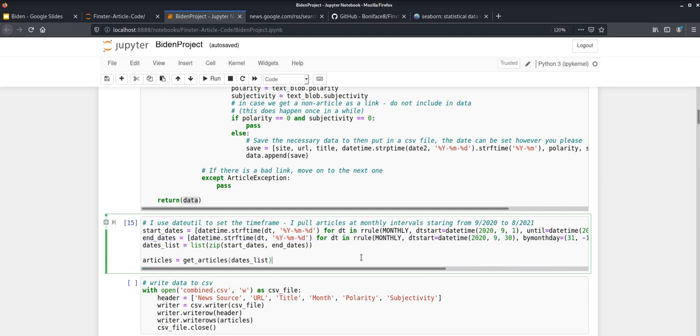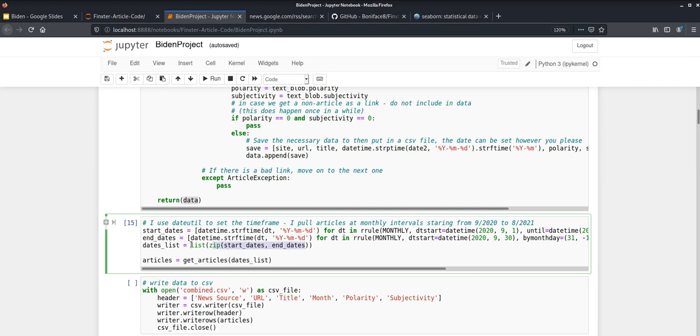So now that we have our list of start and end dates, we now need to pair together the dates from the first element of both of these lists. The first element, the second element, third element, and so on. And we can just do this by using the zip function to pair these dates together.